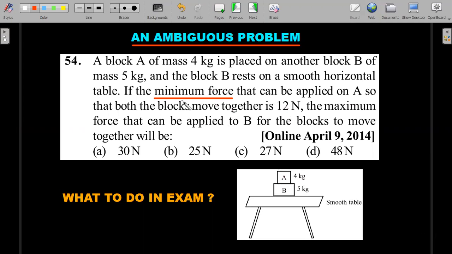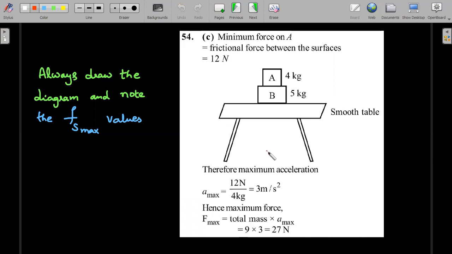What he should have meant here is maximum force. Either the textbook has printed it wrong, or the actual JEE paper, which I don't have access to right now, has given this. But whatever it is, what to do in the exam: you convert this, obviously 12 Newton, into maximum force, and solve the problem. So I'm converting it to the maximum force condition in the question, and the solution becomes very straightforward.